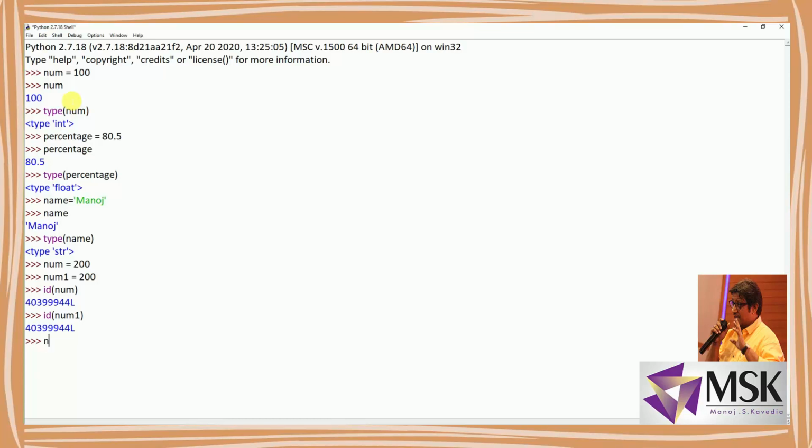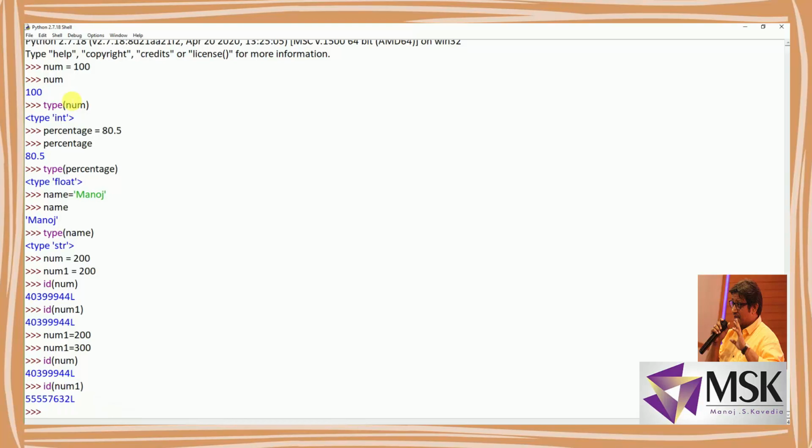Now I'm assigning num1 equal to 300. Now num1 and num have different data. I'll write the ID of num again, and it gives me the same previous ID. Whereas if I now print the ID of num1, just see, the ID has changed. So the same data in multiple variables will have the same ID. That is the nice thing about Python. I hope it is clear.